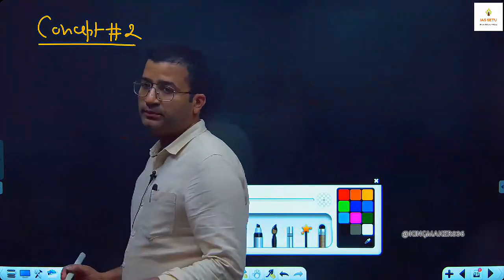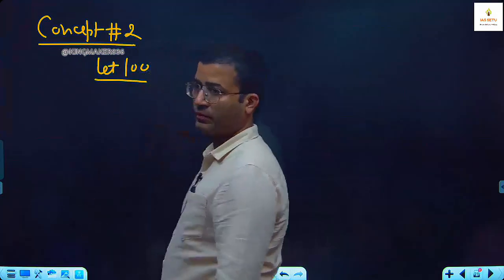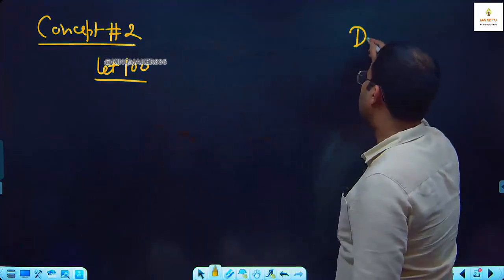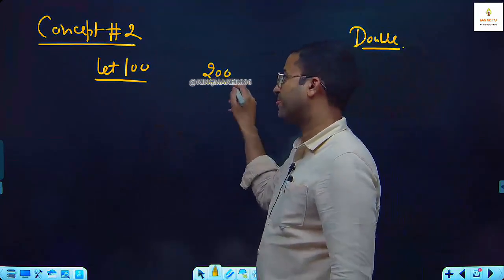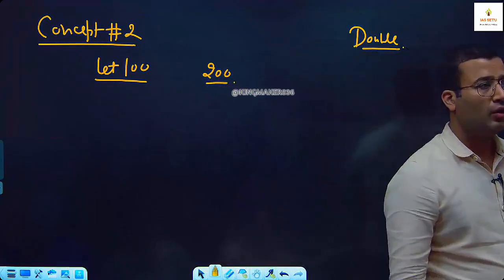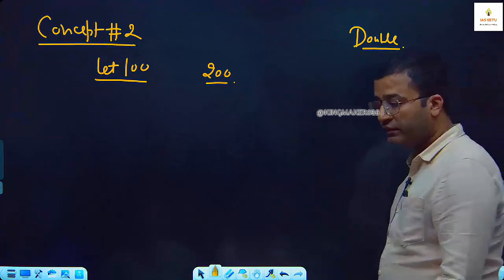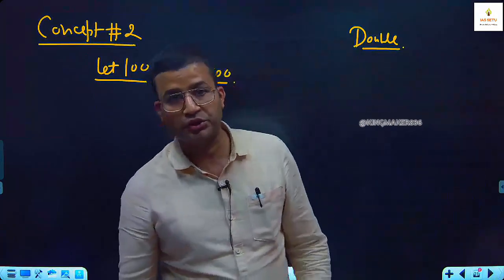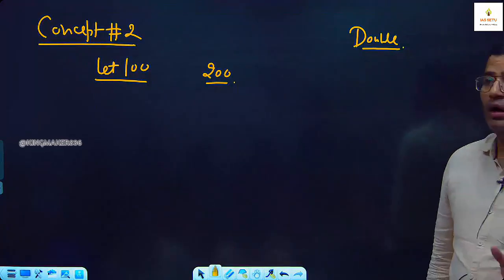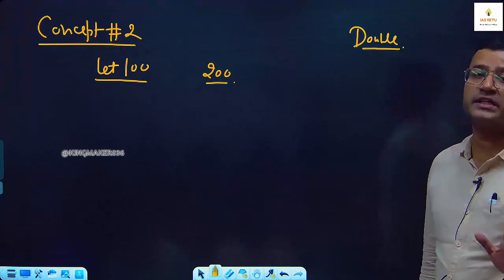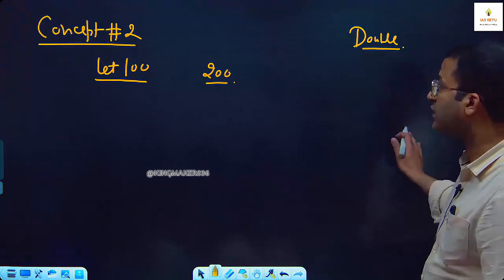Let us assume the price of this marker earlier was 100. If the price becomes double, the new price becomes 200. If our CET fees become double, or this pen's price, or Jio recharge, if anything becomes double, how much percentage increase is there?